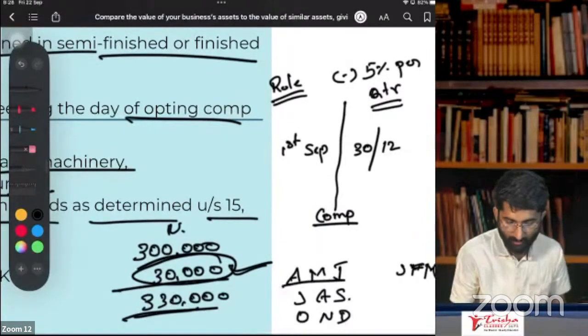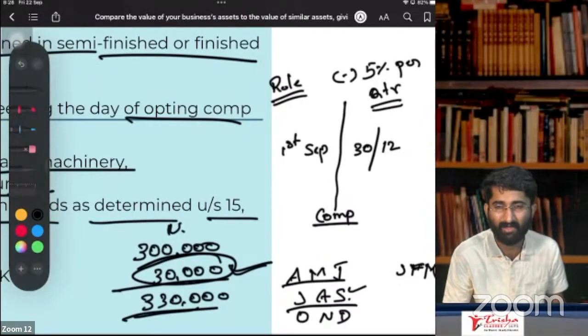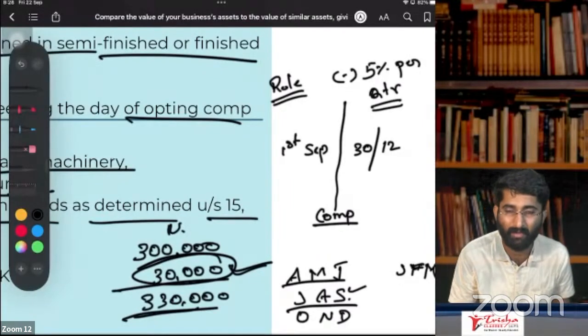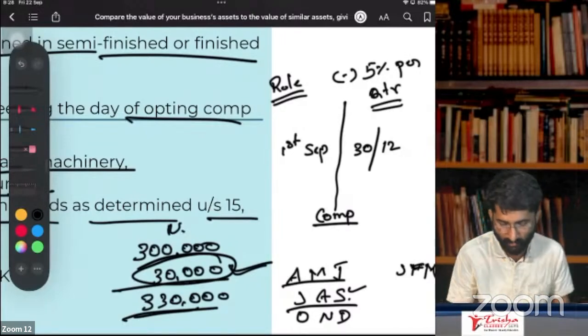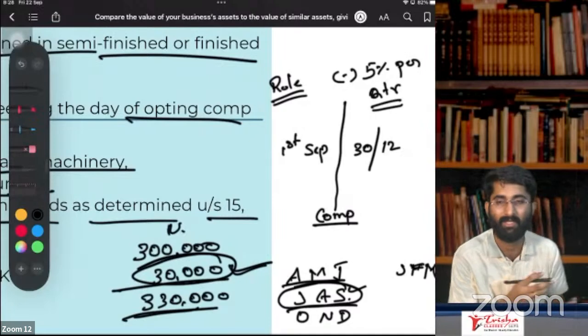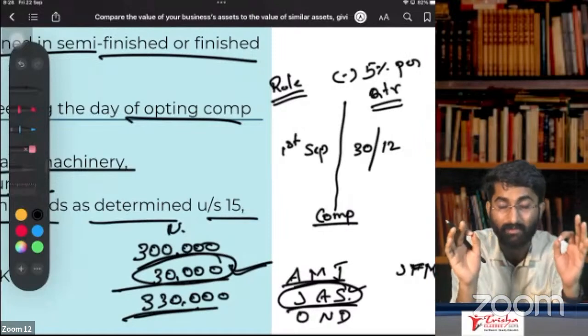These are the quarters. Even if you use it for 1 day in September, for example 30th of September, that machine is deemed to be used for the whole of July, August, September. That means you have used it for the whole entire quarter.